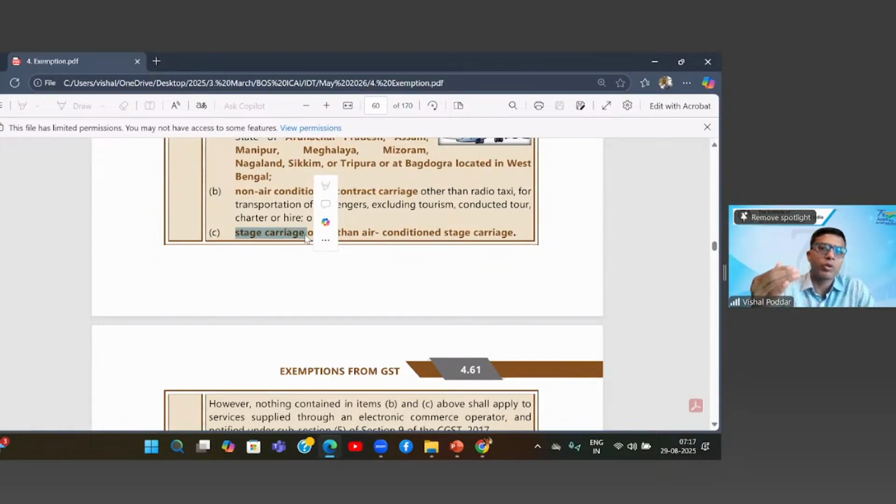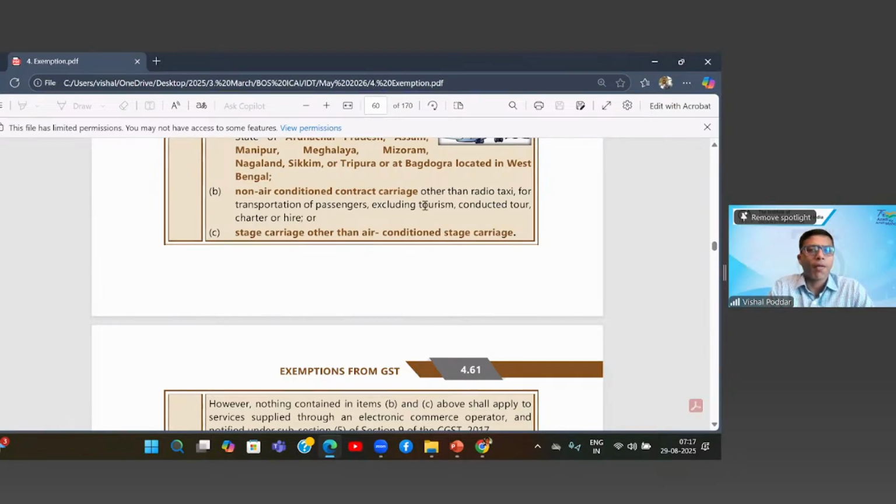Whatever mode you are using, if it is non-air conditioned transport, it will be exempt. Now, when you are using the contract carriage mode, where you have booked the entire bus or the entire cab, if it is air conditioned, it is taxable. If it is a radio taxi, it is taxable.